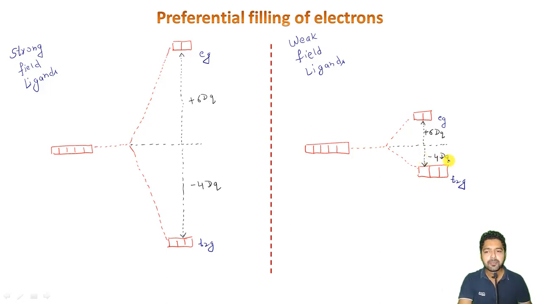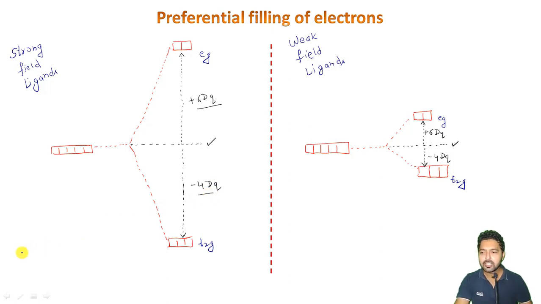The magnitude of splitting is one thing, but this rule will always be followed. This is my barycenter line, or the center of gravity. So these two orbitals will always go up by 6 dq, and this will always be balanced by these three orbitals moving down by minus 4 dq.